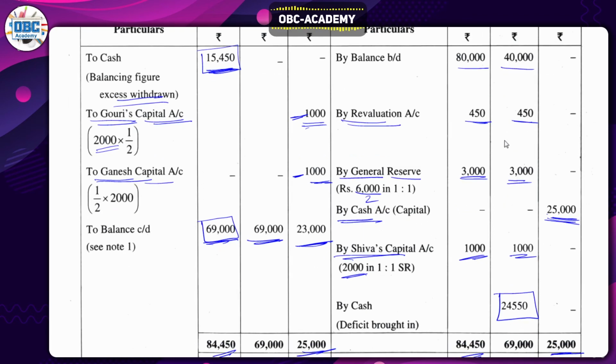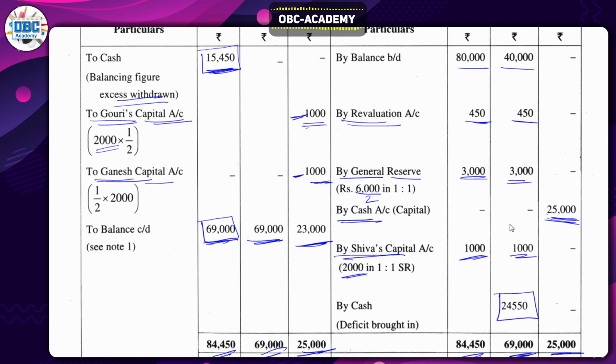Next, check whether Ganesha has more capital than 69,000. 40,000, no, it's not higher than 69,000, so keep on adding and check whether we get more than that. 4,500, no, we won't get that. 3,000 and 1,000, no, we are not getting it. By this you can know that Ganesha has to pay to the firm, so write this amount down here as well and here as well.